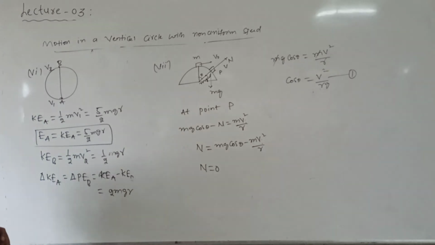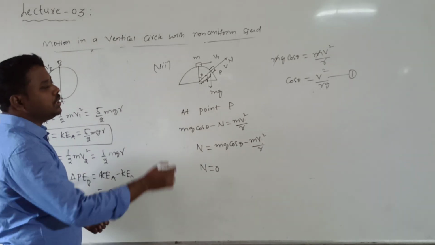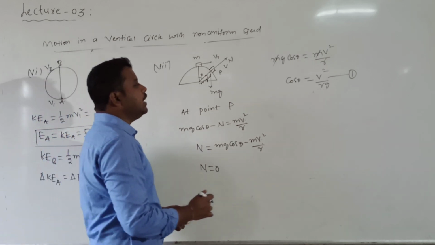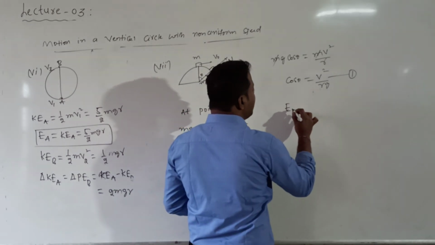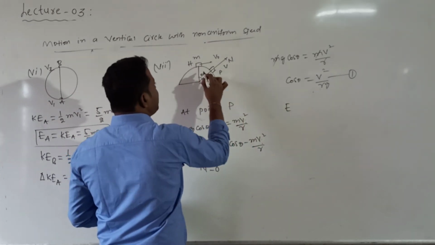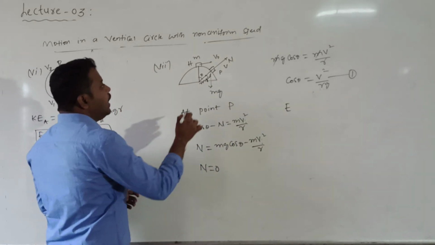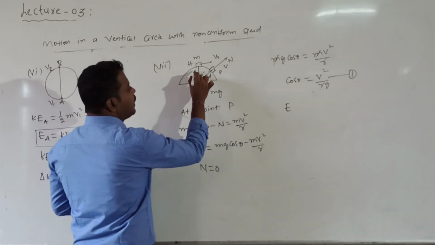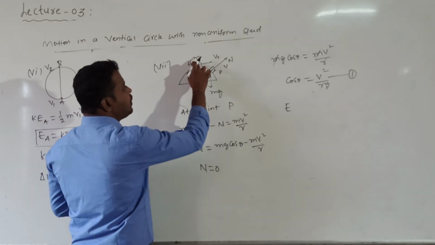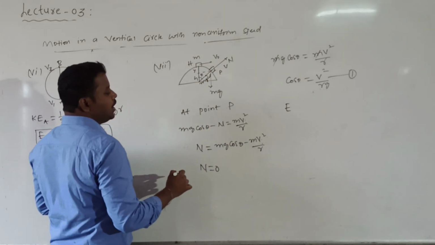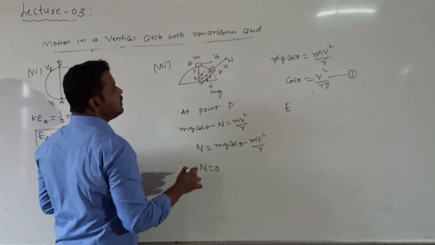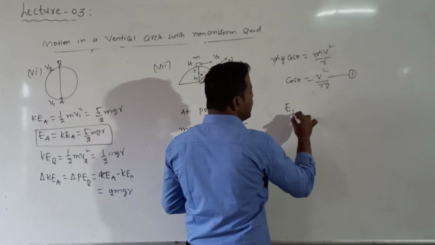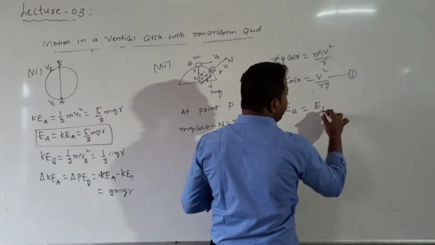Actually, we want to calculate the theta value. So which value do I need? The velocity at this point P. To calculate the velocity at point P, we use the law of conservation of energy. Let me call the top point H and this point P. Let the height of point P from the ground be h, and let y be the vertical distance of point P from the maximum height. The total radius will be equal to h plus r. According to the law of conservation of energy, E at H is equal to E at P.